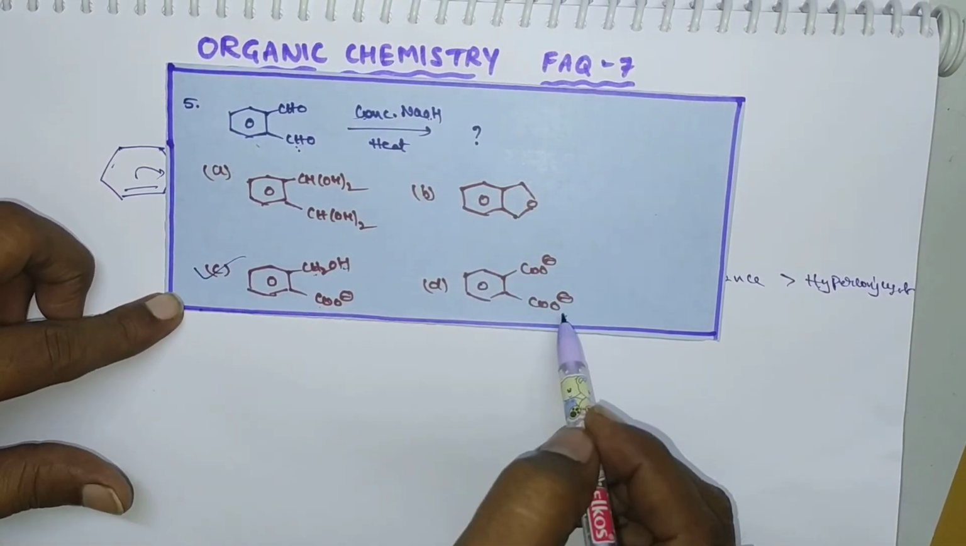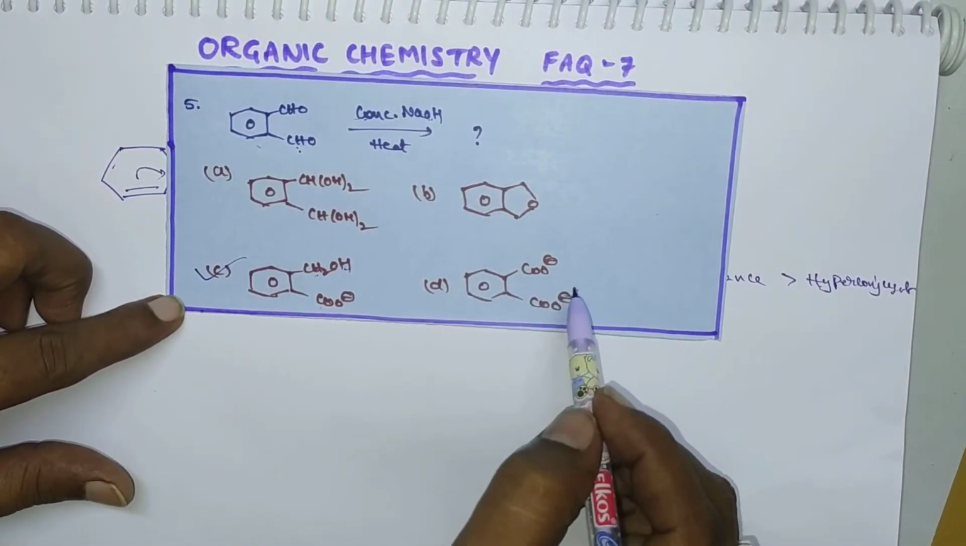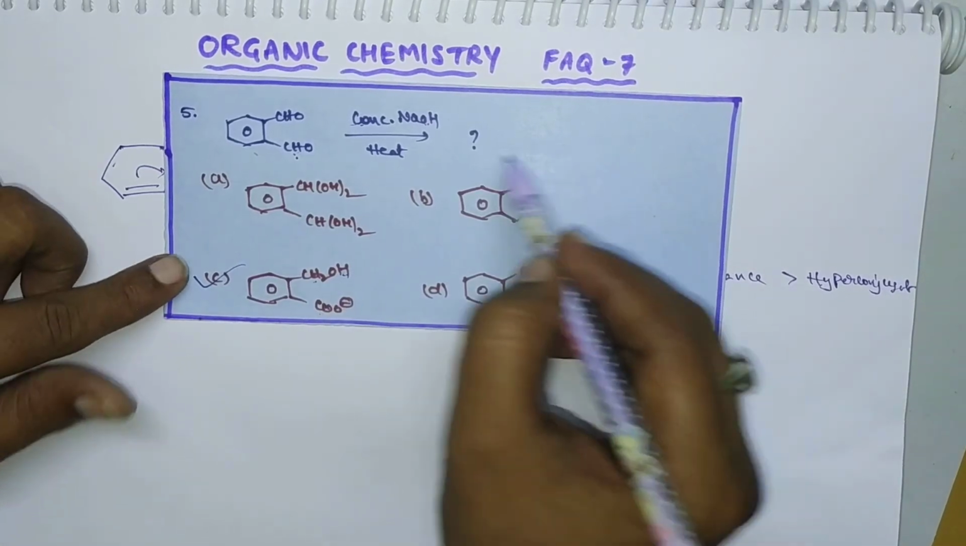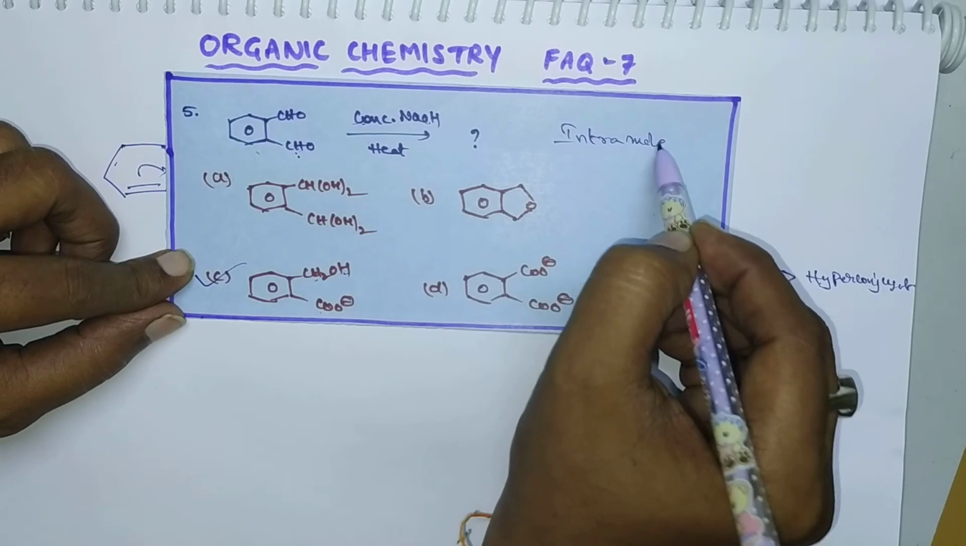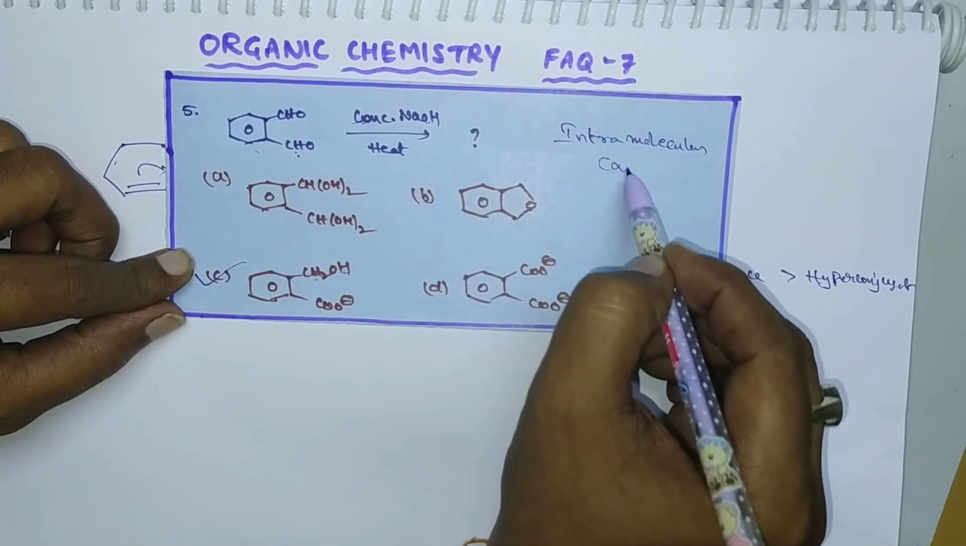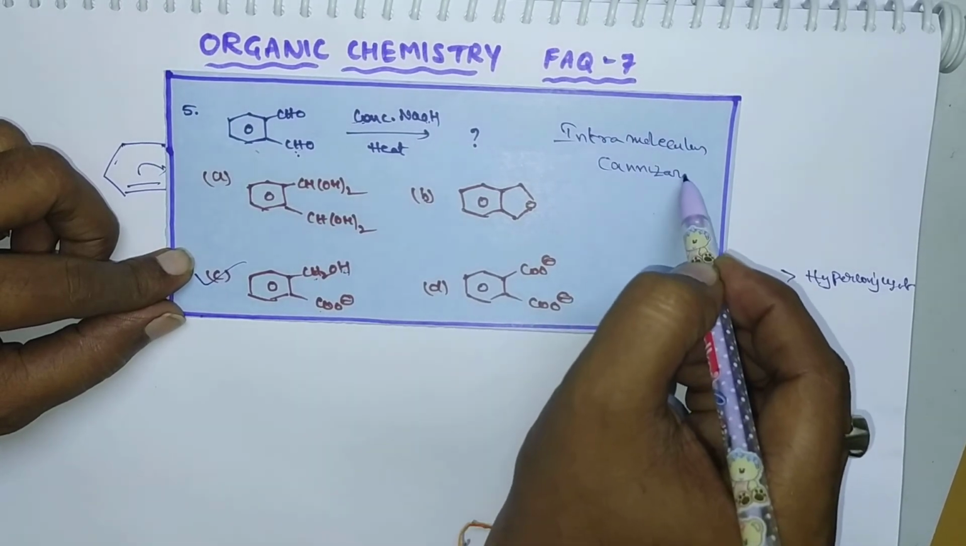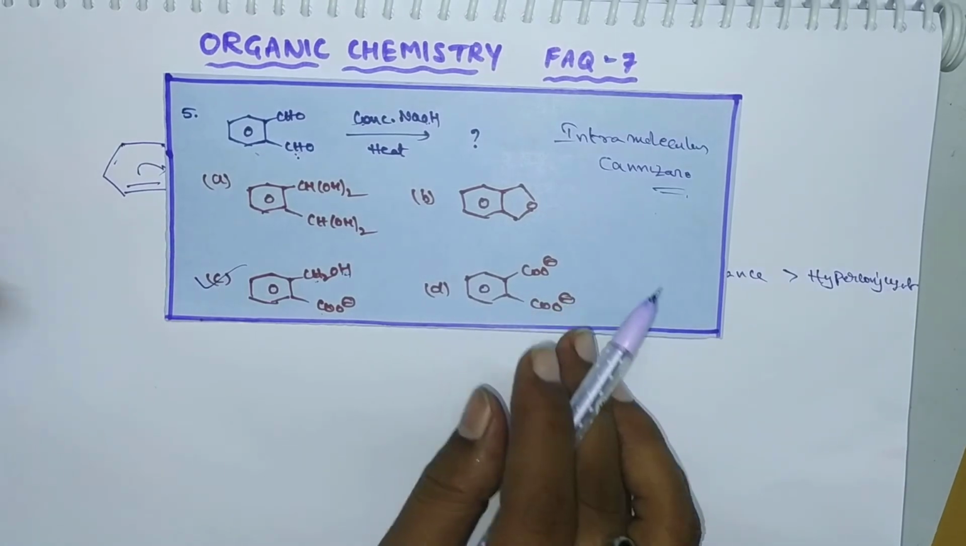Here both are carboxylate ions. This is also not correct. So here it involves an intramolecular Cannizzaro reaction. Okay. So here you have to remember some points regarding this Cannizzaro reaction.